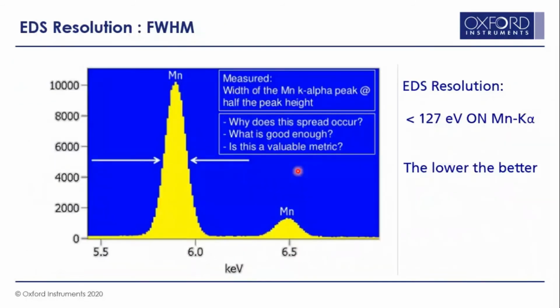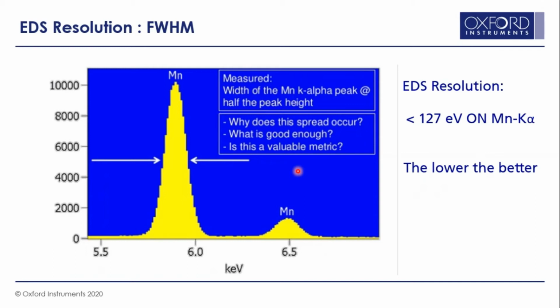So what is the FWHM or EDS resolution? Now, traditionally, EDS resolutions are always expressed on the manganese K-alpha line. And there is a reason behind that, because when the EDS detectors are produced in the factory, those detectors are not always mounted on an SEM to test their performance. So there is a radioactive source, iron-55, which is just held in front of the EDS detector, and it emits a very nice line, which is the manganese K-alpha line, and that is why the EDS detector performance is always specified at manganese K-alpha.